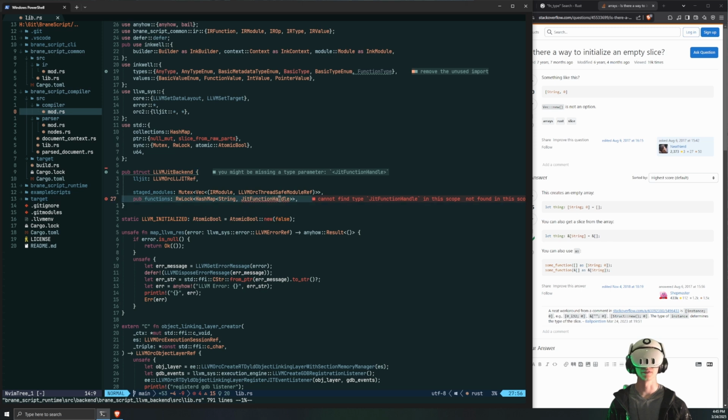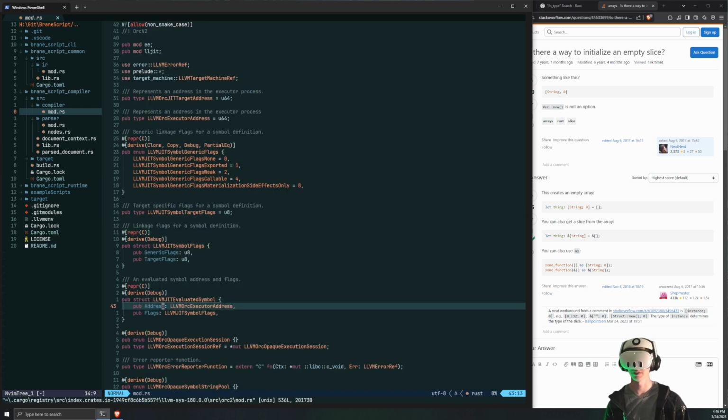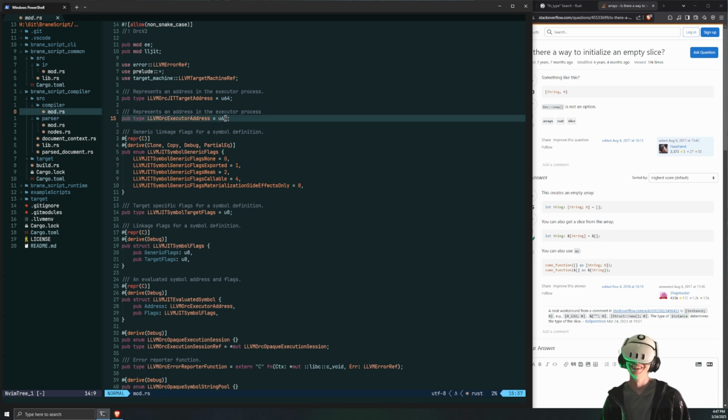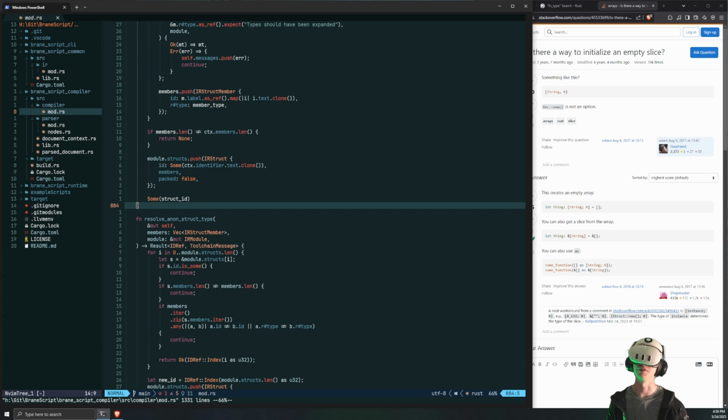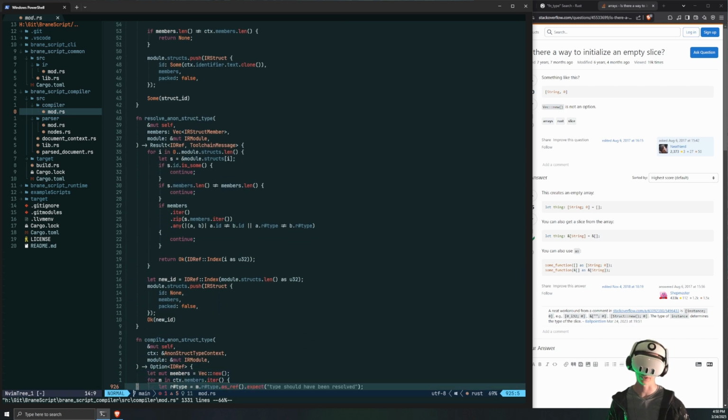JIT function handle. These are going to have to be generic for now. I think I'll just use the backend specific type here. So address is LLVM orc address. Yep, that's a pointer. So I guess this is the type. I'll just keep it as an address until we request it. Now we get to move on to the compiler, or move back to the compiler.